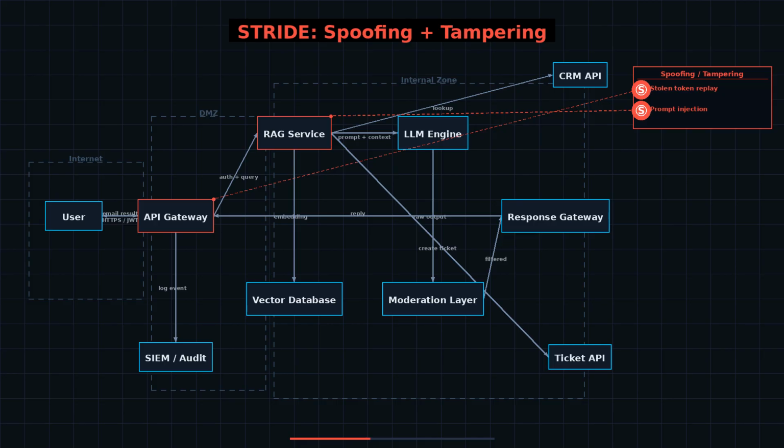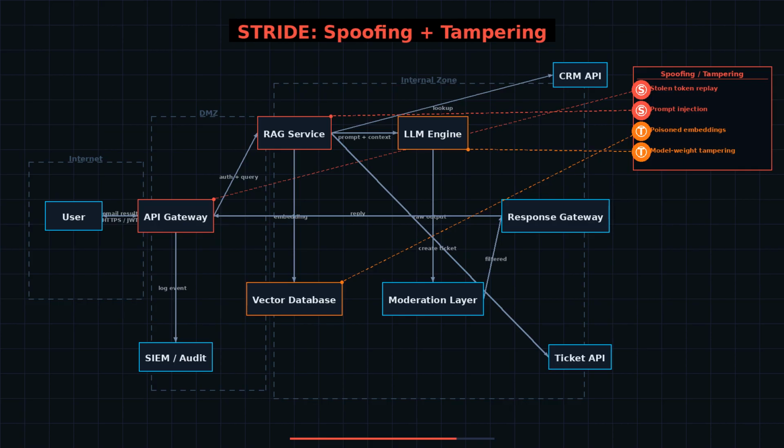Now tampering. An attacker uploads a malicious PDF to the knowledge base. The RAG service ingests poisoned embeddings, causing the LLM to generate harmful responses for all subsequent queries. That is tampering with data integrity. An attacker could also tamper with model weights during deployment, replacing the legitimate model with a compromised one.